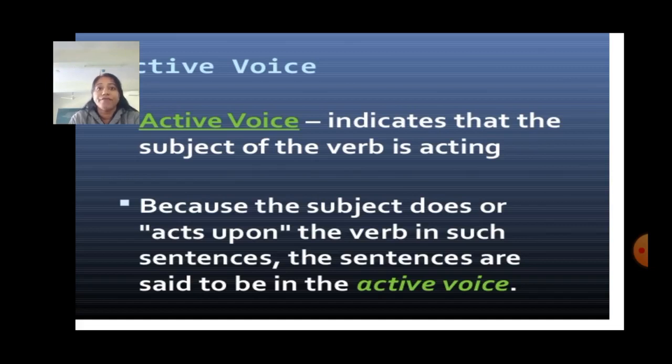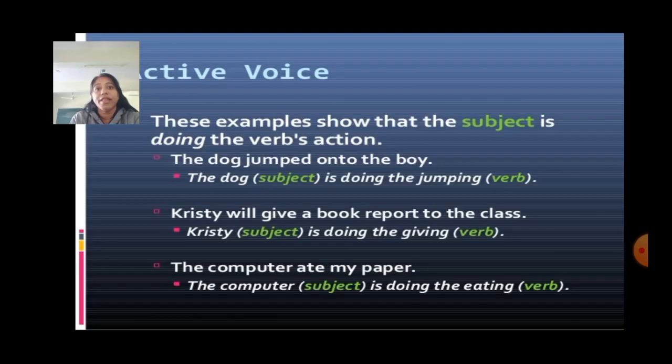Now, let's see definition of active voice. Active voice indicates the subject of the verb is acting because the subject does or acts upon the verb. Such sentences are said to be in active voice. Next, let's see few examples which show that the subject is doing the verb's action. The dog jumped onto the boy. Here, the dog is subject, is doing the jumping, and jumping is known as verb.